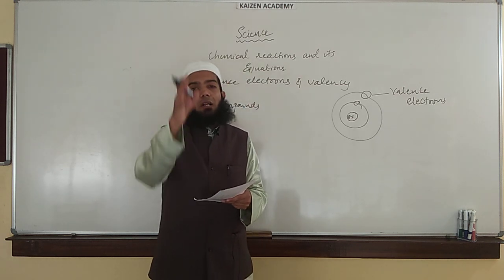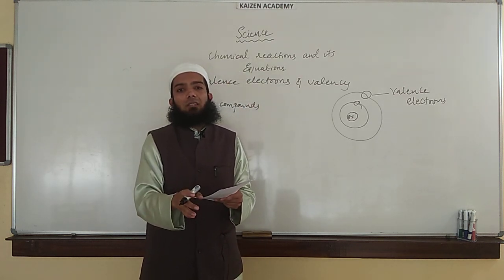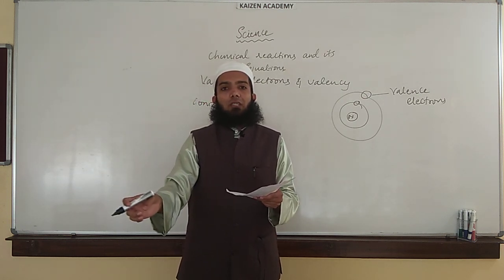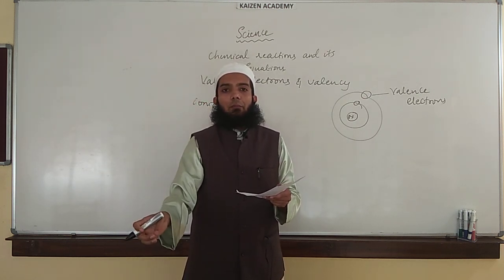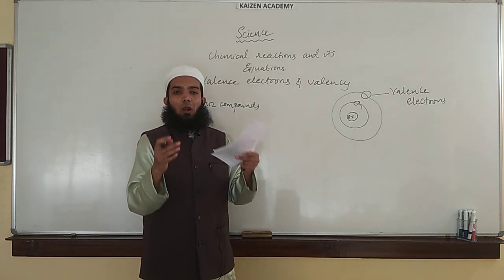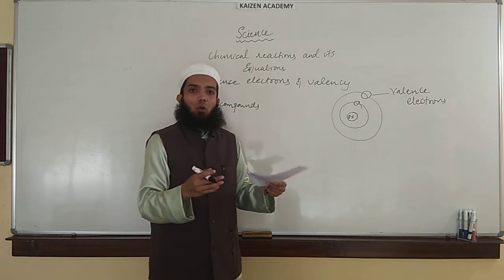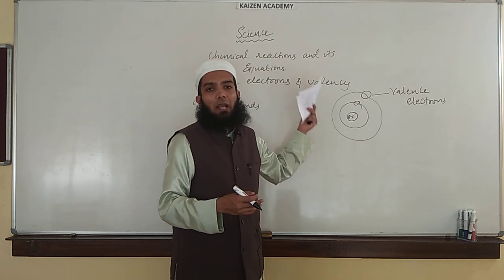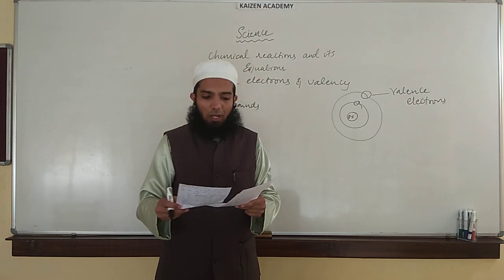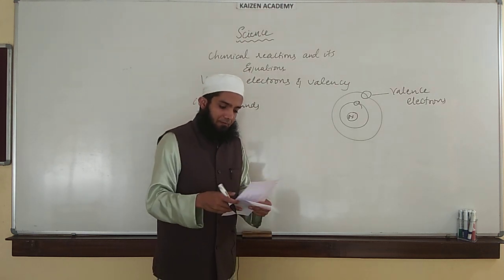You can see the names of elements written on one side, and the atomic number and atomic mass, and in the last column you can see the valencies of those elements being mentioned. You need to go through it, memorize it, and keep it with you, so that it will help you in understanding the chemical reactions and in balancing them. You should know the valency of the elements.